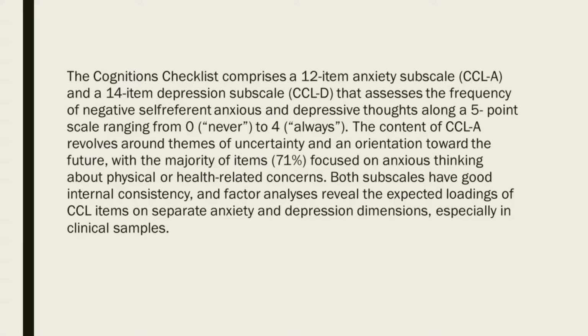Cognitions Checklist. The Cognitions Checklist, CCL, comprises a 12-item anxiety subscale, CCL-A, and a 14-item depression subscale, CCL-D, that assess the frequency of negative self-referent anxious and depressive thoughts along a 5-point scale ranging from 0, never, to 4, always. The content of CCL-A revolves around themes of uncertainty and an orientation toward the future, with the majority of items focused on anxious thinking about physical or health-related concerns.